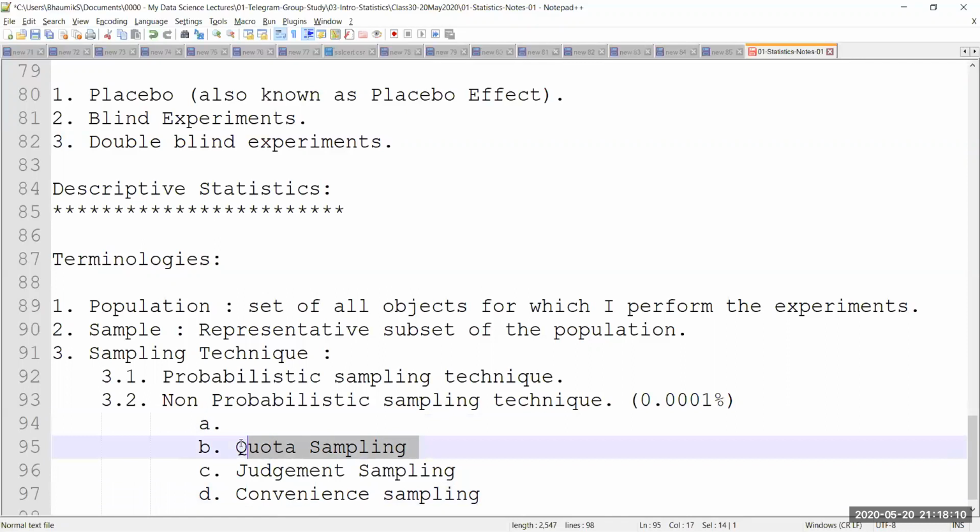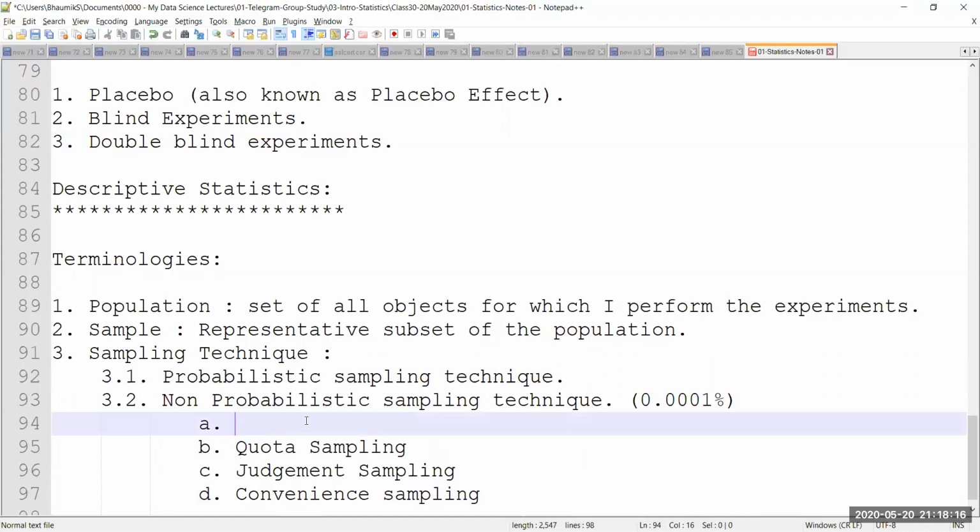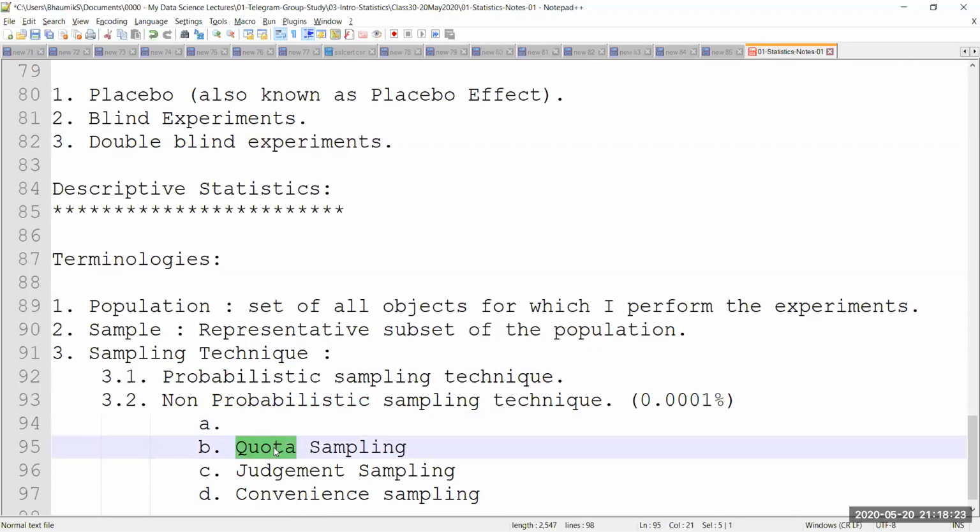There is a mathematical alternative to quota sampling among the probabilistic sampling techniques. We're going to look into that, and that's exactly what we will use the majority of the time while we do any analysis. So quota sampling is the antonym of one of the best techniques of probabilistic sampling.